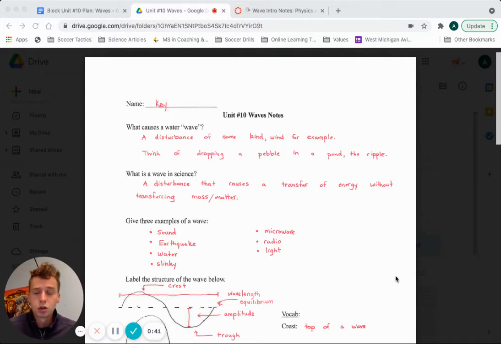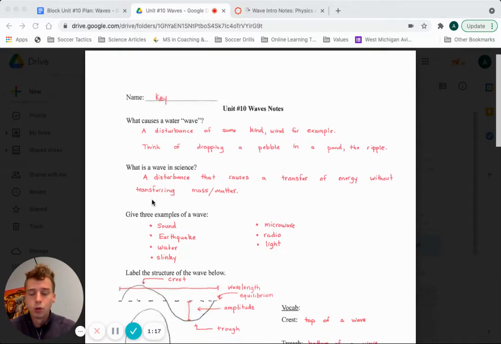But they are caused by a disturbance of some kind, right? That can be the wind, right? The wind pushing against water. If we're talking about a really small pond, a really small wave, let's say you drop a pebble, right? And then that will make the ripple effect, the waves. So there's some sort of disturbance that's causing that water to not just sit flat, right? I mean, if there was no disturbance, like picture water in a water bottle, it's just going to sit there, right? And then you can shake it around and disturb it, and then it will create a wave. So when we think of water waves, they're created by disturbances.